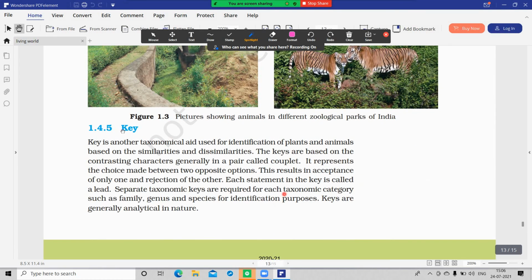Next we'll go with the key. Key is another taxonomical aid. It is used for identification of plants and animals based on similarities and dissimilarities. This point may come as an MCQ.